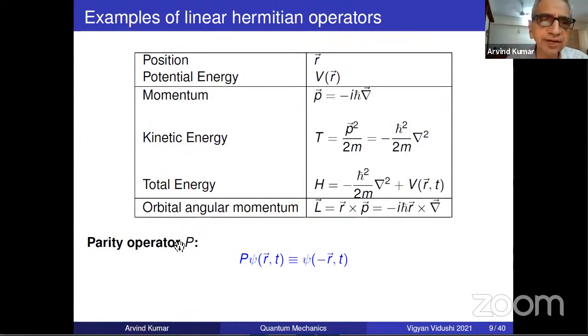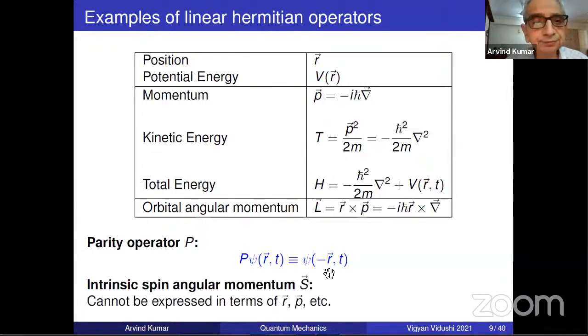And there's yet another operator called the parity operator, which cannot be expressed standalone. It's very difficult to express it standalone. It is better to express it by what it does to a wave function. These operators, by the way, have no meaning except when they operate on some wave function. So when we say P is this, what we mean is P on psi is minus i h cross gradient psi, where psi is any function. So similarly, the parity operator is P on psi, where psi is any arbitrary function allowed in quantum mechanics.